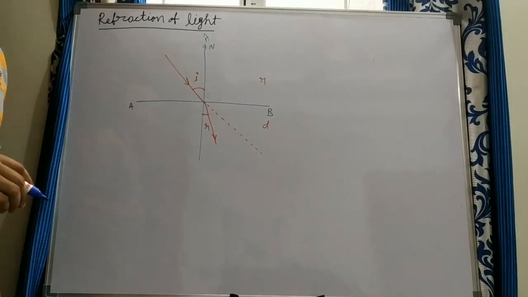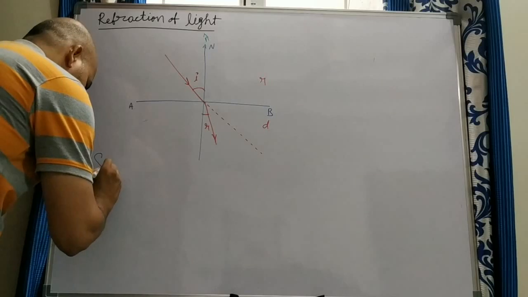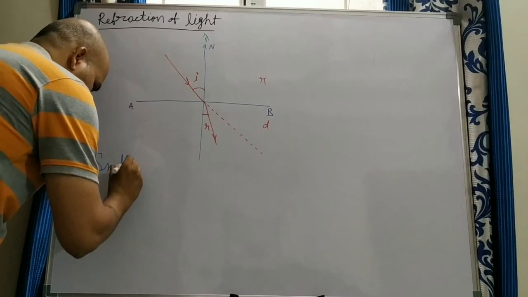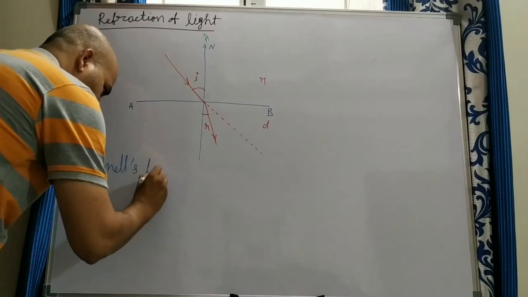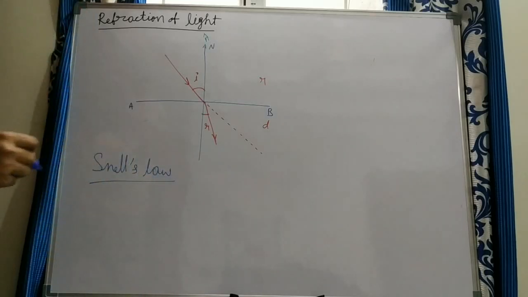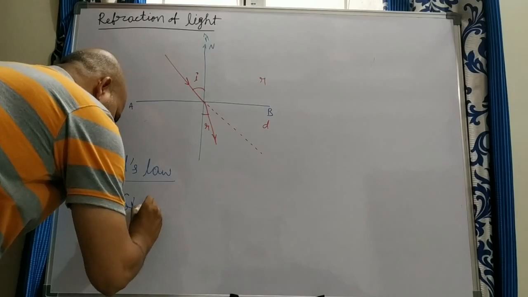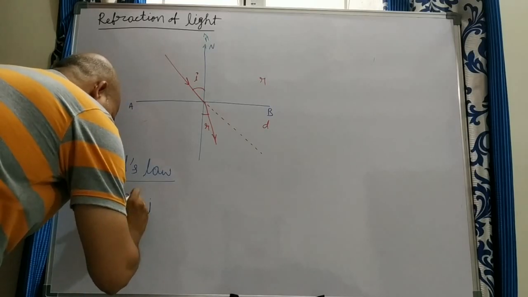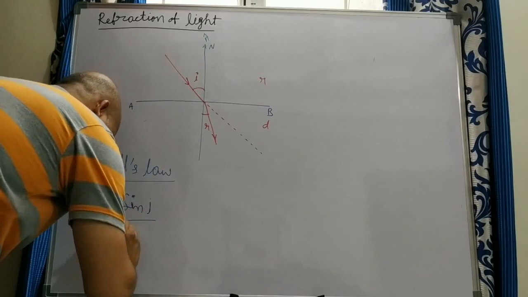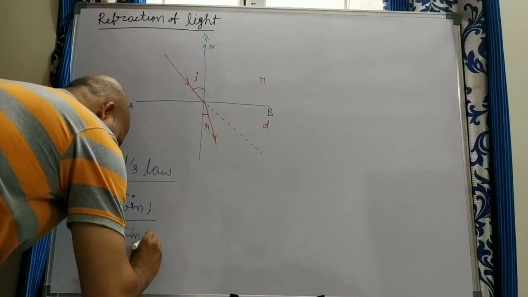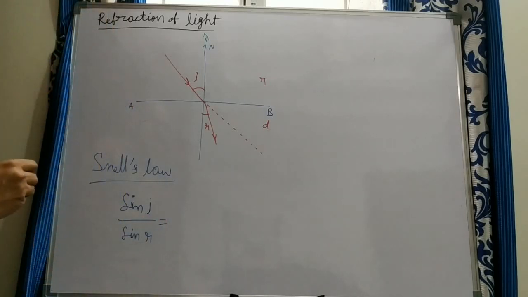Now see about Snell's law. What does Snell's law mean? The sine of the incident angle, that we already discussed, divided by the sine of the refracted angle is equal to a constant. Constant means we can take the refractive index here.